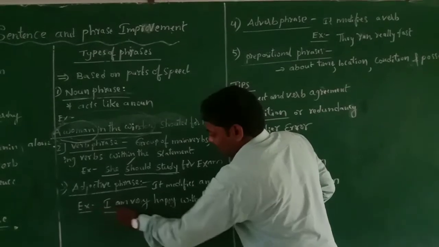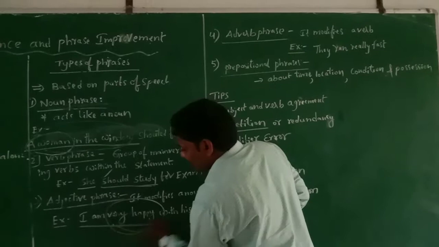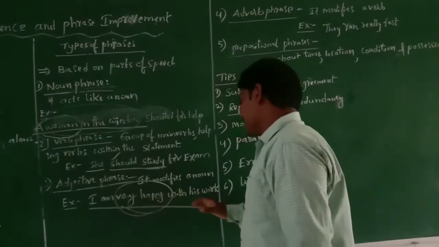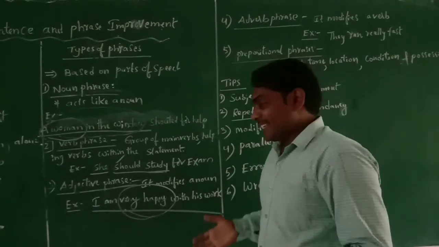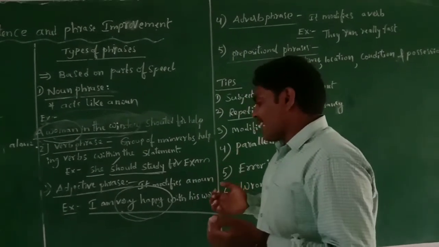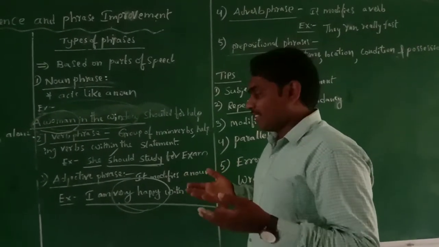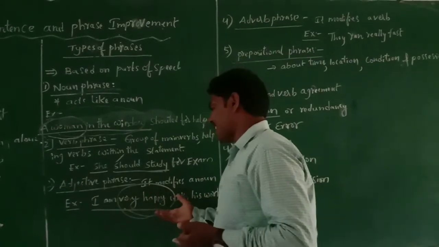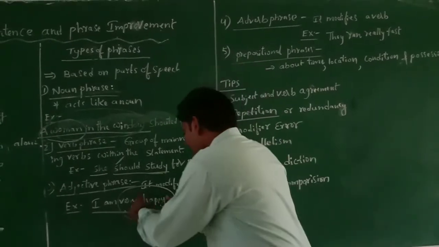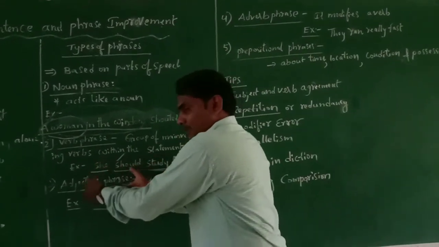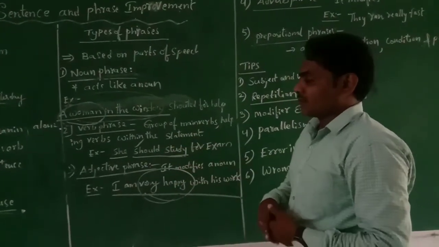Here the adjective phrase is "very happy," which modifies the subject, the noun.